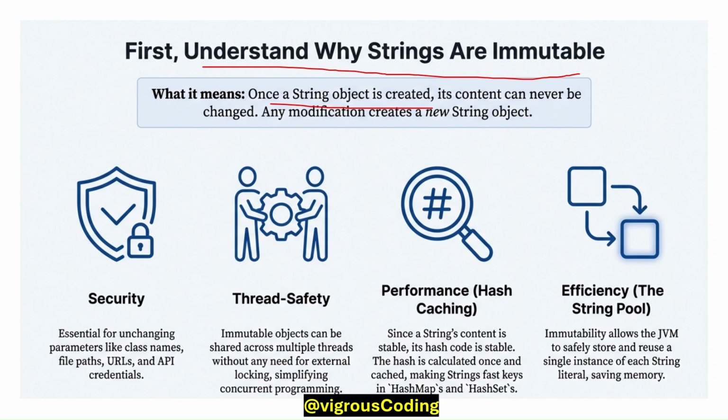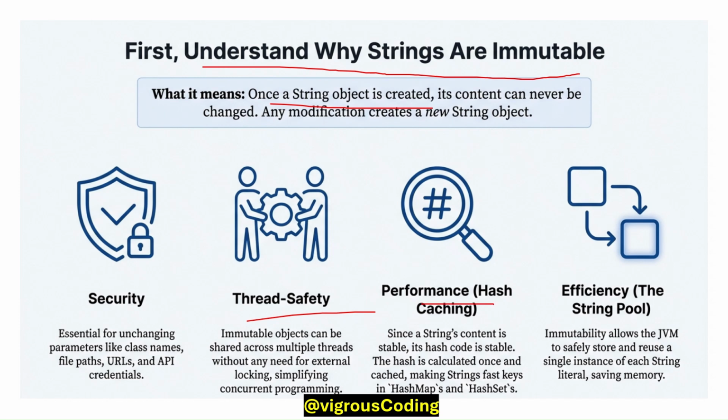What do you mean by security? Strings are used to store file paths, URLs, and API credentials, and due to its immutability, no one can modify it during runtime or compile time. Thread safety: String does not need any external locking or safety in concurrent programming. Due to its immutability, it is not impacted in a multi-threaded environment.